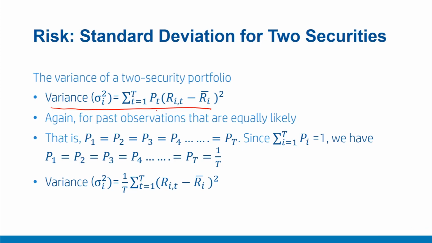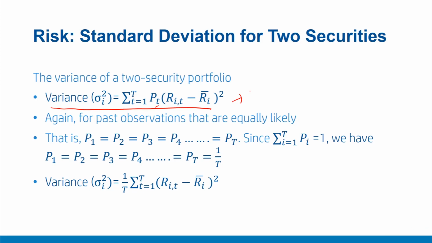Here, if the probability of different return scenarios is P_t, that is P1, P2 and so on up to P_T, and different returns, that is R_i1, R_i2 and so on, as a generic term R_it, then the variance of that security can be easily computed as P_t into (R_it minus R_i bar) raised to the power 2, summation over t equal to 1 to T. This is a very simple and standard formula for computation of variance for a security with different probabilities.